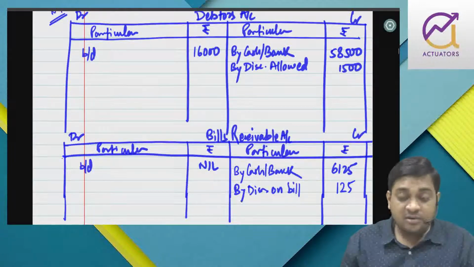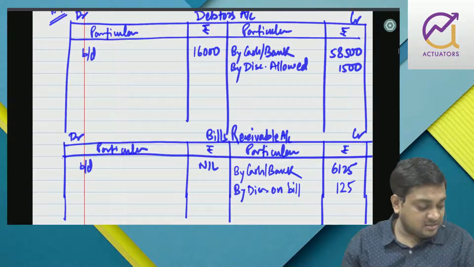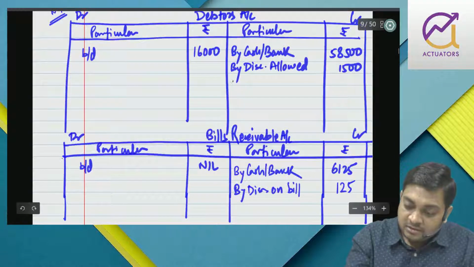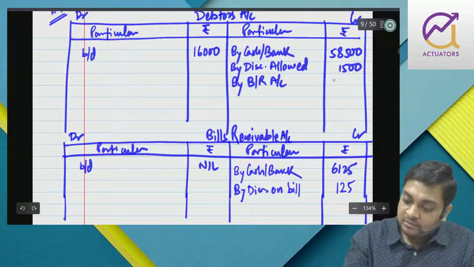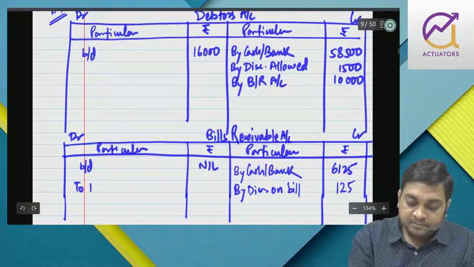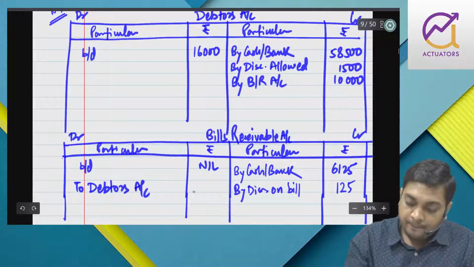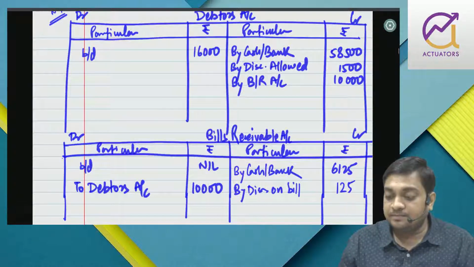Creditors paid and discount received will not affect here. Freight inward, drawings, office furniture, investment, expenses, miscellaneous. Okay. BR received during the year is 10,000. So in debtor I will write by bills receivable account 10,000, and in BR I will write to debtors account 10,000.